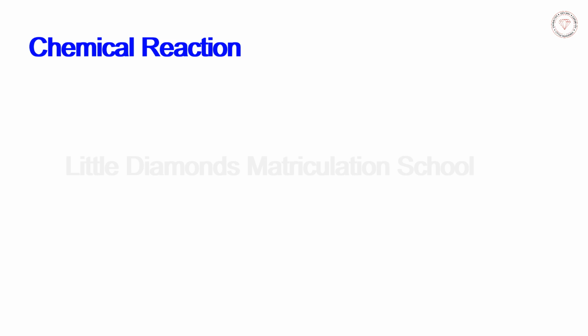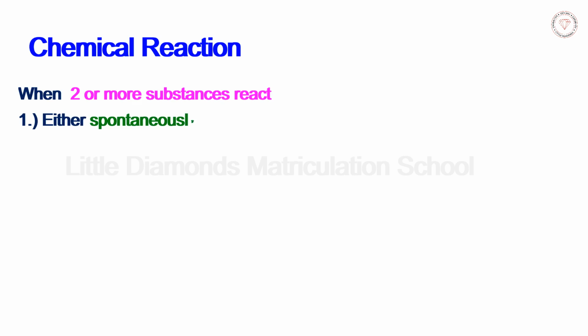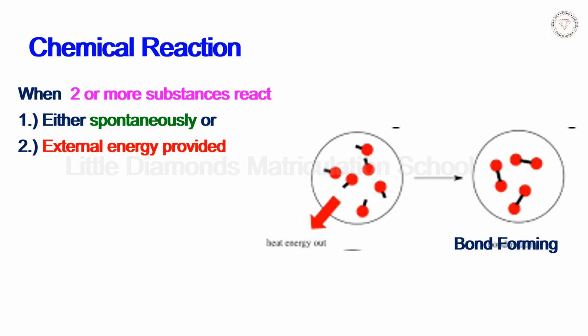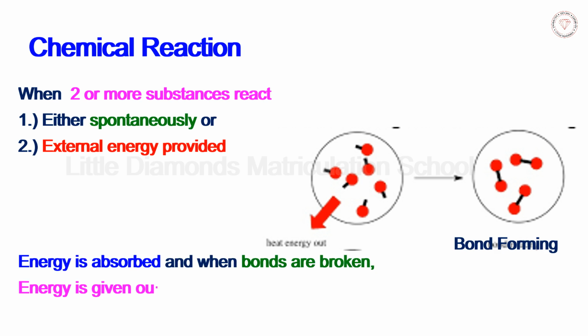What happens during a chemical reaction? When two or more substances react either spontaneously or when some external energy is provided, first the breaking of old chemical bonds between the atoms takes place. Then they rearrange themselves and new chemical bonds get formed. This is called a chemical reaction. Energy is absorbed during the breaking of bonds and energy is given out when bonds are formed.